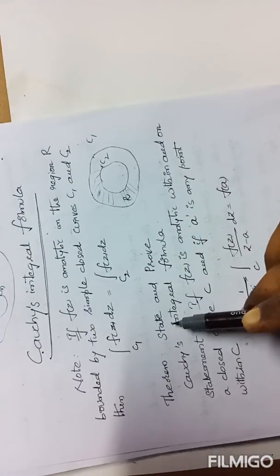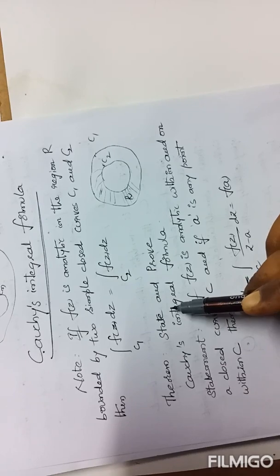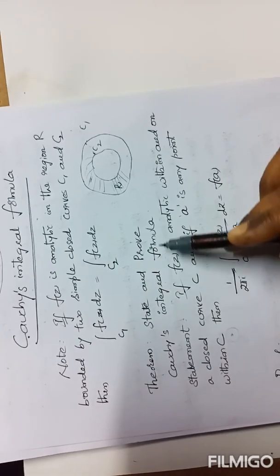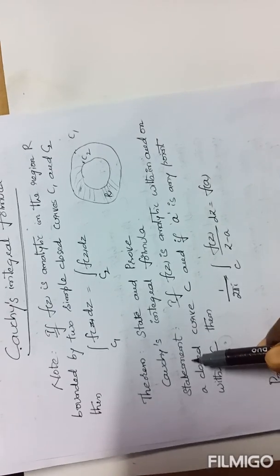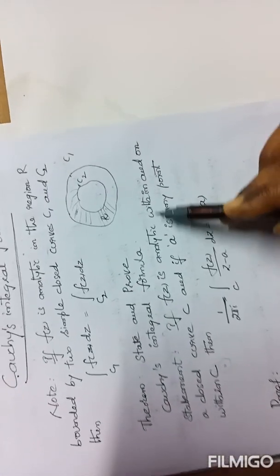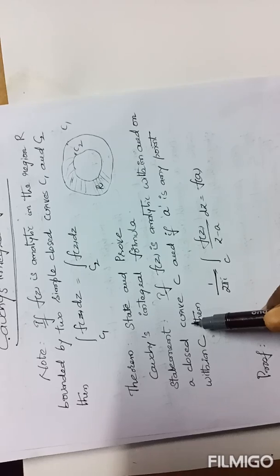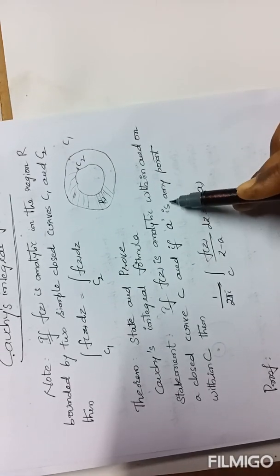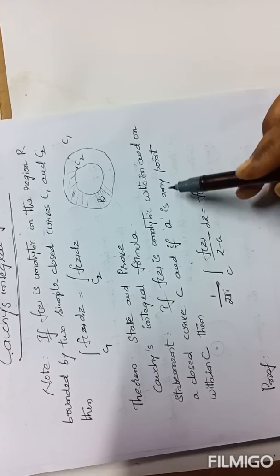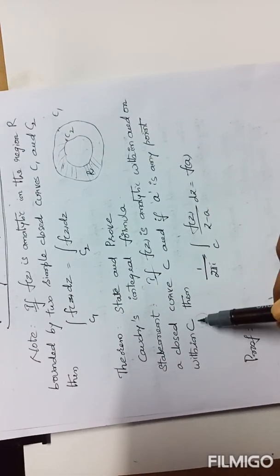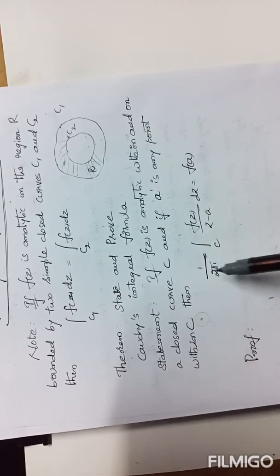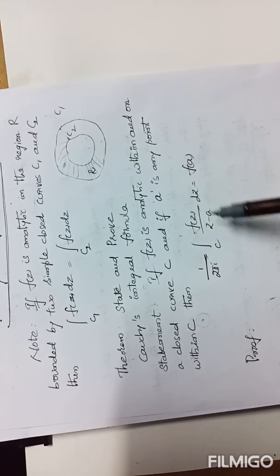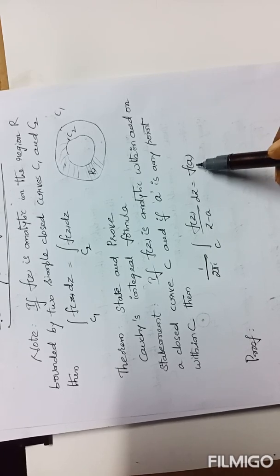So the given question, in the form of the same theorem, can be taken as: state and prove Cauchy's integral formula. Statement: f of z is analytic within and on a closed curve C, and if a is any point within C, then 1 by 2 pi i integral over C of f of z by z minus a dz equals f of a.